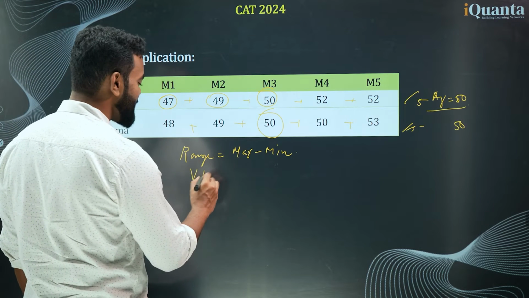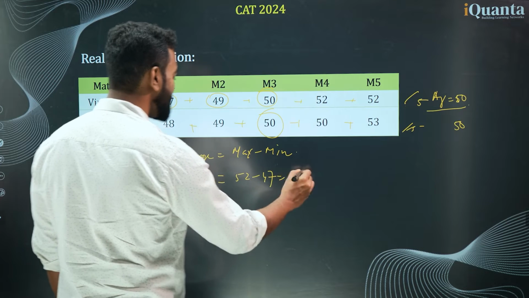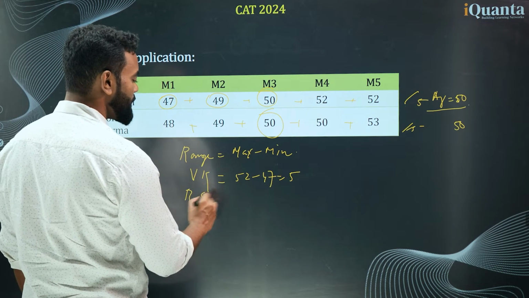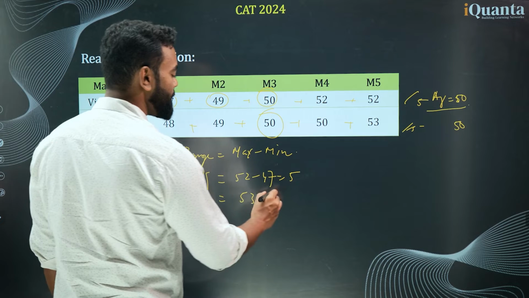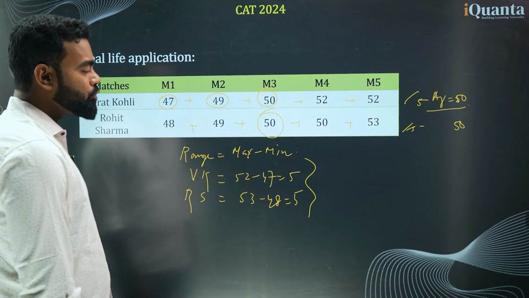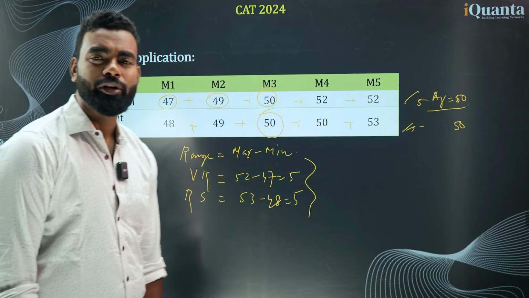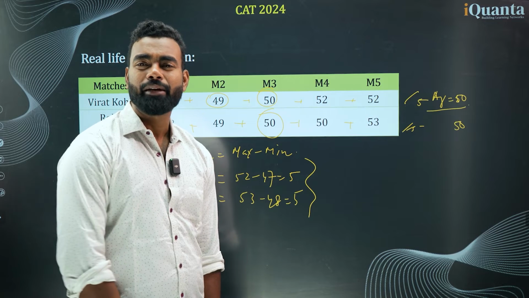So what is VK's range? VK's range is 52 minus 47, which is 5. What is Rohit Sharma's range? That is again 53 minus 48, that is 5. So both ranges are also the same. So whenever we have the range also the same, the next thing we are slowly going to do, we need to find the standard deviation or the deviation.